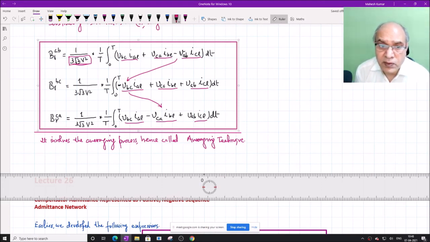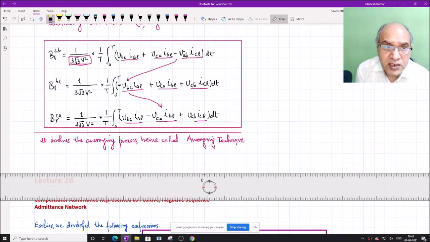And these are very simple. So what you need to measure is the line to line voltages BBC, BCA, BAB, and you have to measure the phase currents IA, IB, IC.